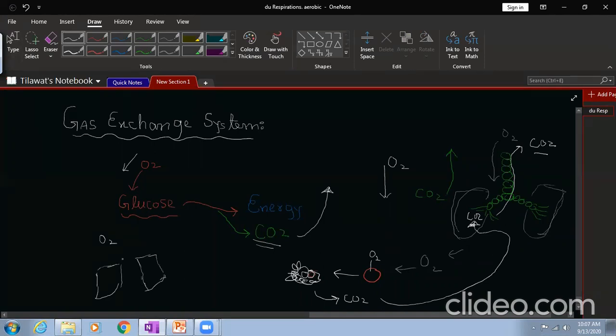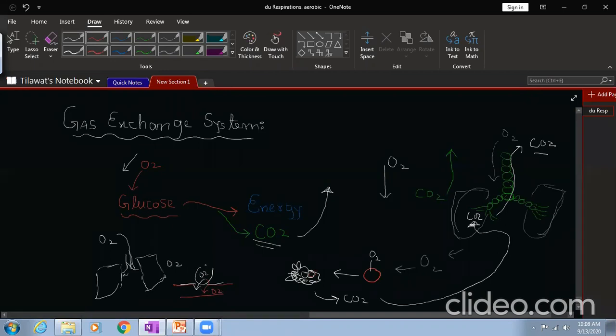Okay, now what will happen? Actually, outside oxygen is definitely more, right? Is it clear? So if inside oxygen is less, what will happen? This oxygen will move from out to in. And when it reaches the lung, which contains special sac-like structures called alveoli, that oxygen will enter your blood, because here in blood the amount of oxygen is less.